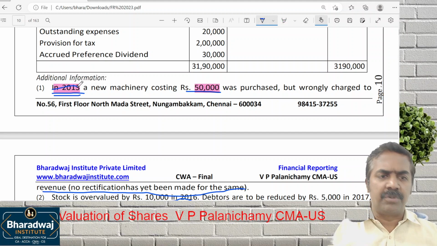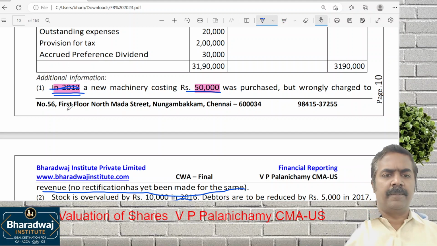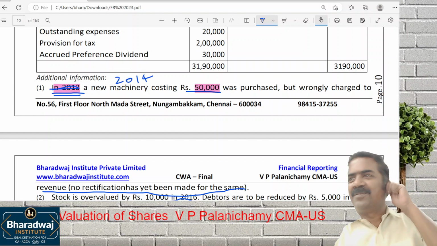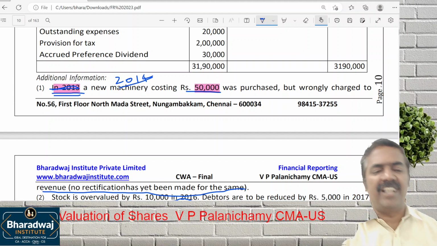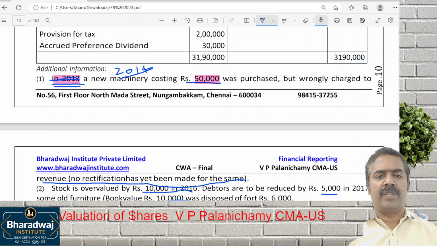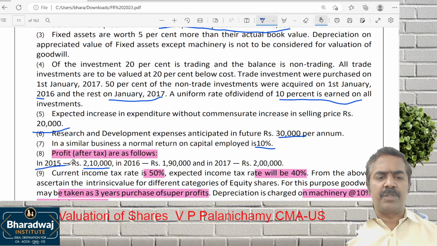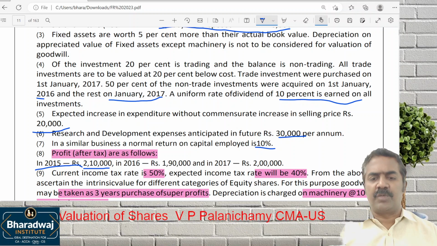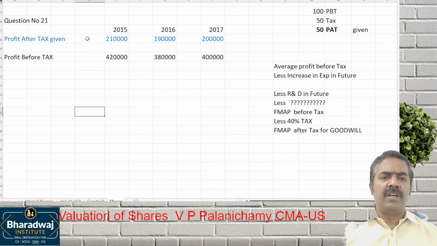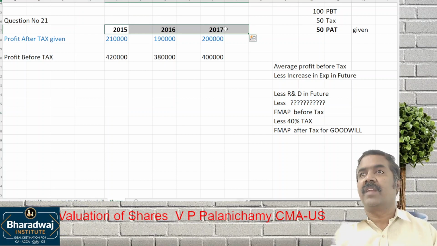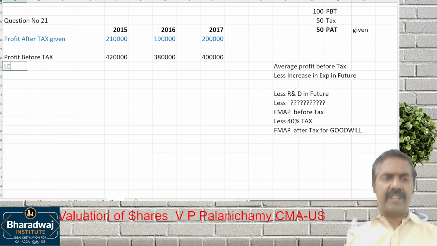Actually, the error is that it should be end of 2014. Okay, end of 2014 and new machinery was purchased, but we are given only from 2015, so we cannot rectify the 2014 profit. The machine was purchased at the end of 2014. Now we have to provide depreciation on the omitted machine.